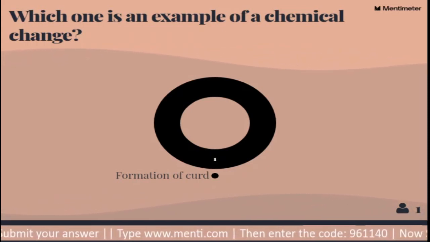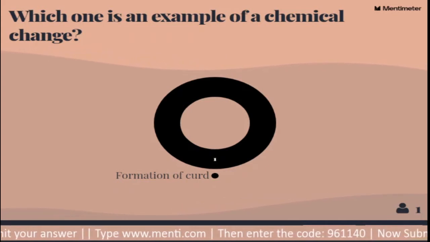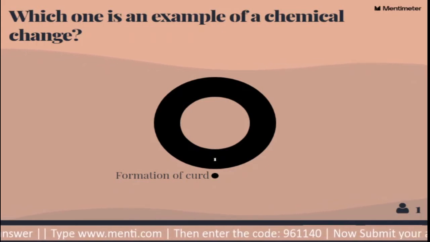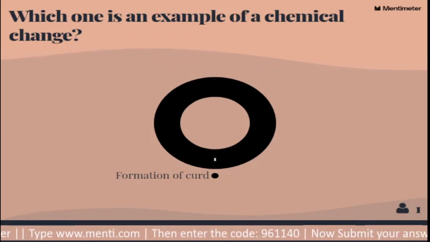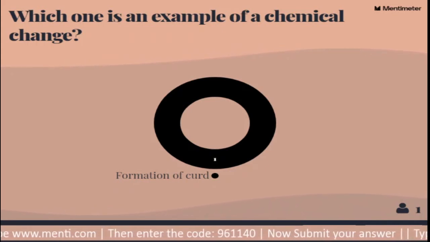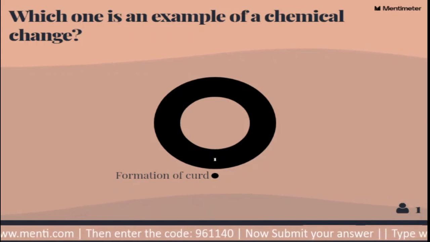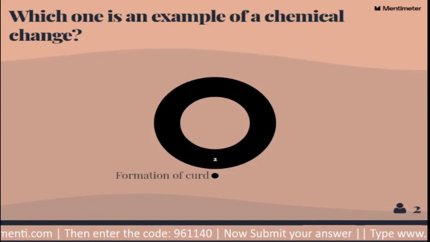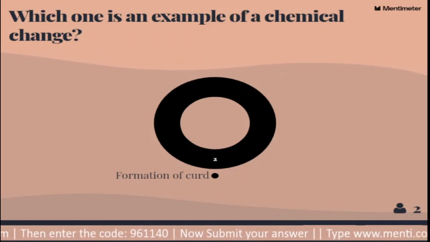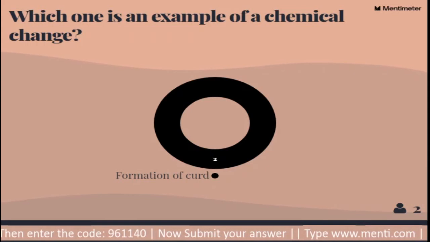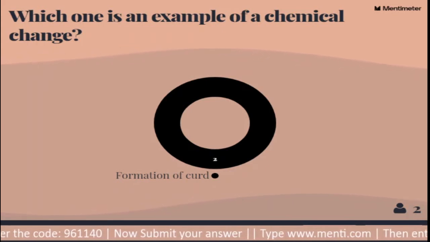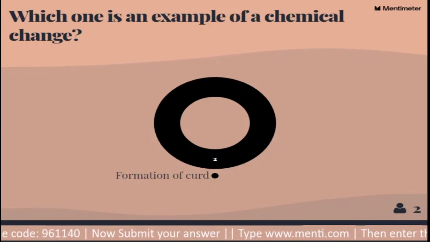And there is another thing, making a dough, using flour. So which one is a chemical change?